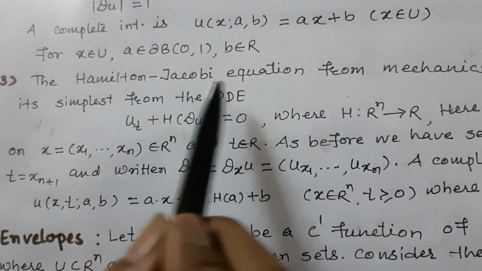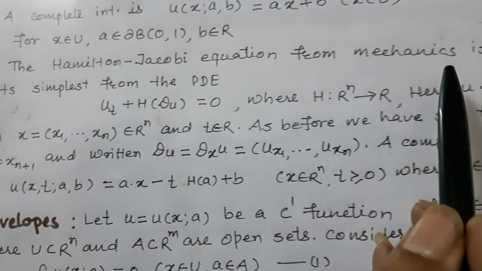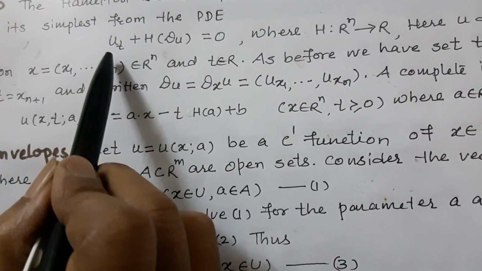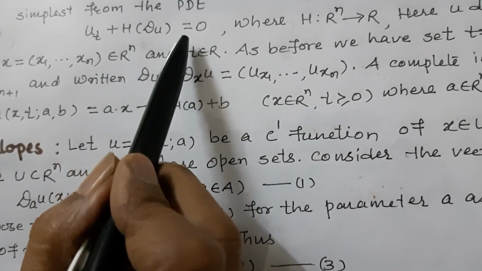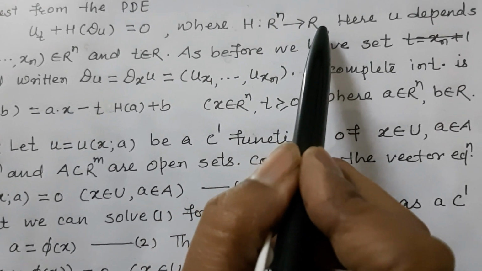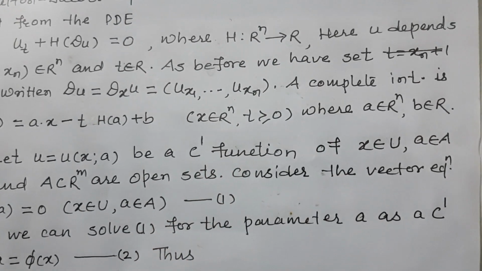The Hamilton-Jacobi equation from mechanics is in its simplest form the PDE u_t + H(Du) = 0, where H is a function from R^n to R.